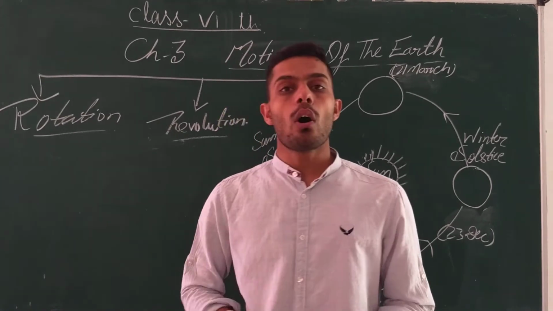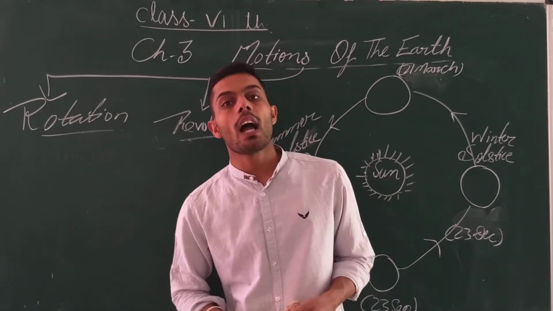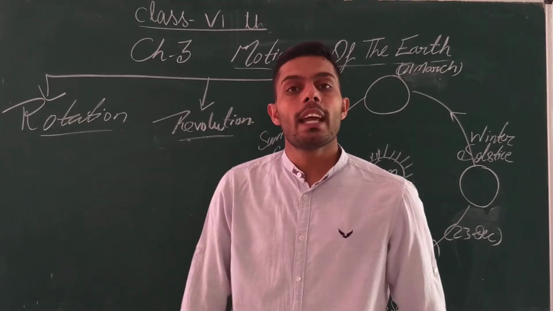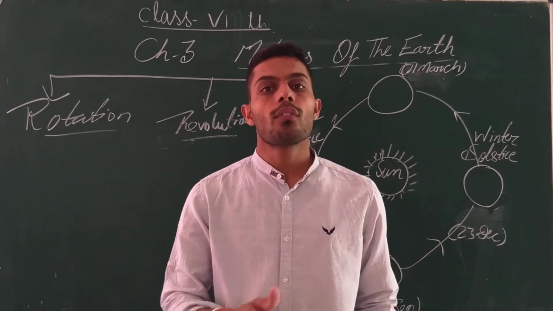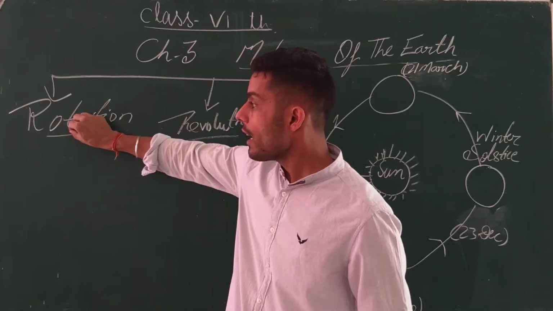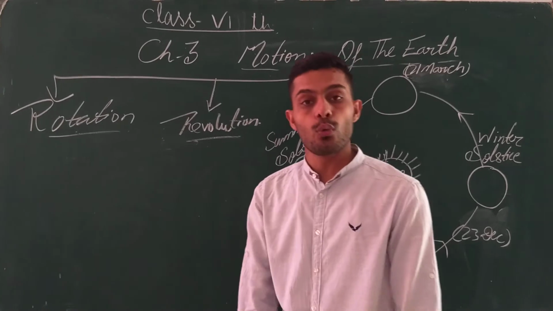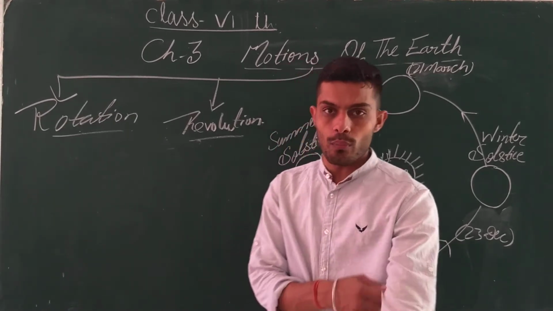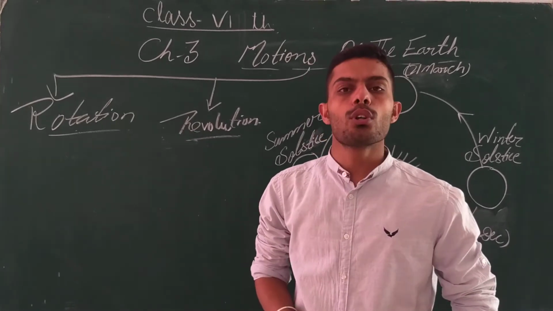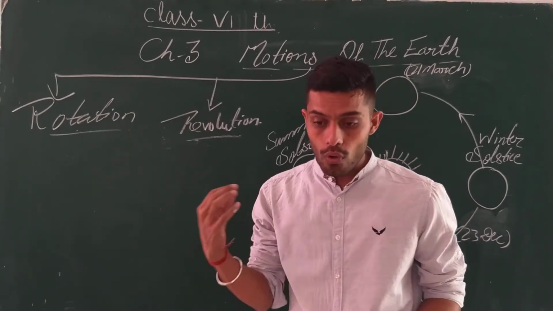So due to this rotation only we are forming the day and nights, and these day and nights are of a period of up to 24 hours. Got it? So this is the rotation of our Earth, due to which the day and nights are formed. The second motion of our Earth is revolution. Revolution means when the Earth revolves around the sun.